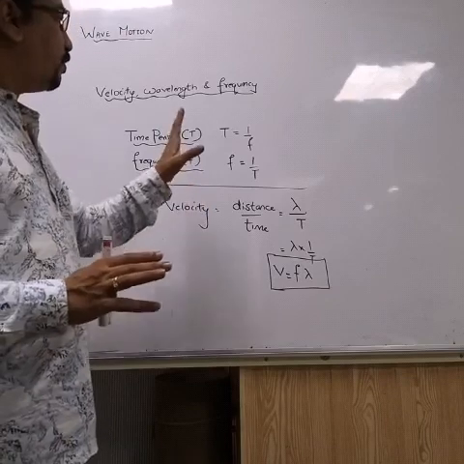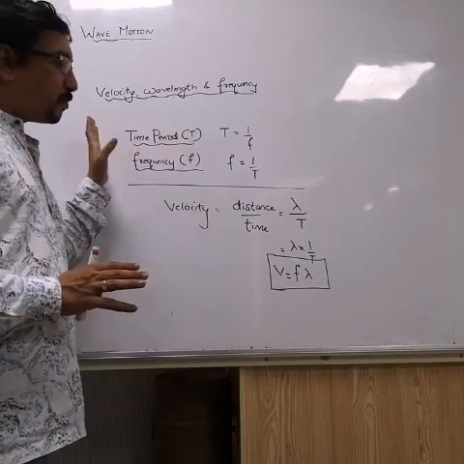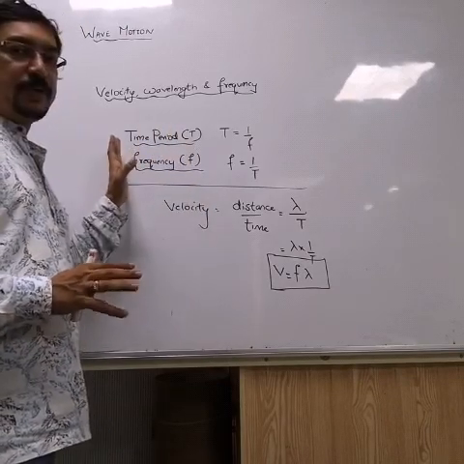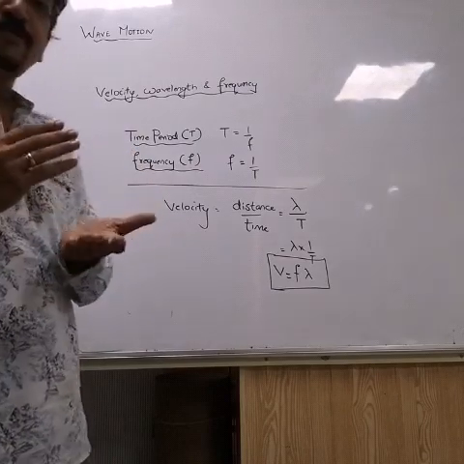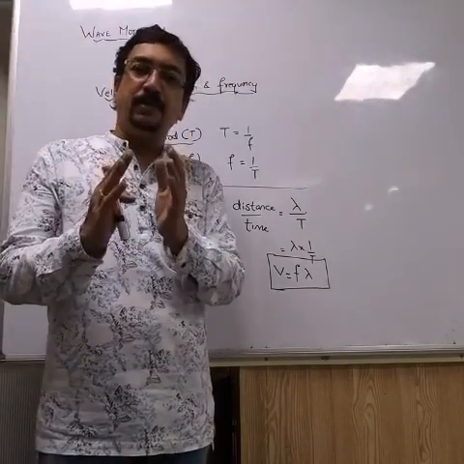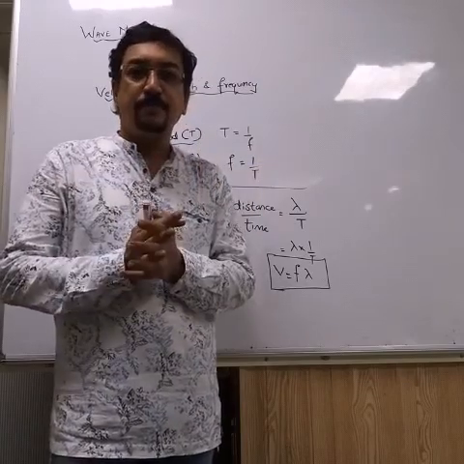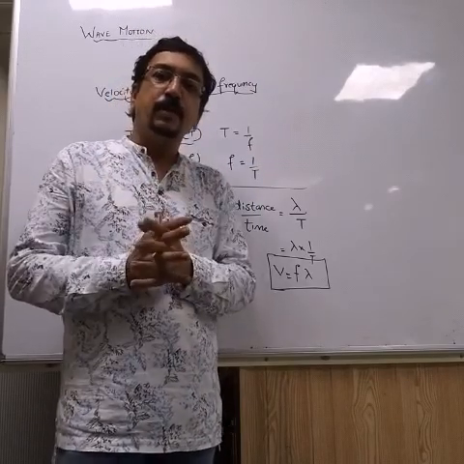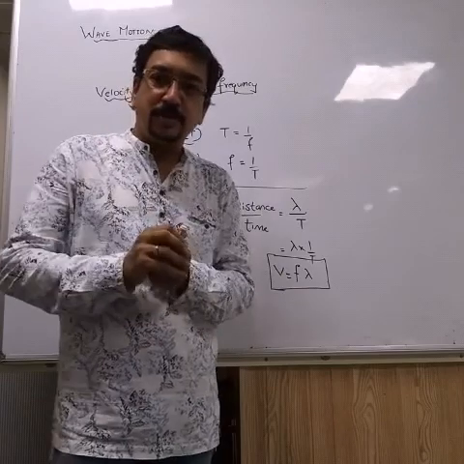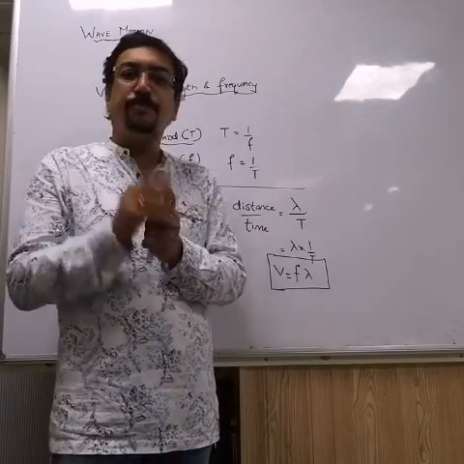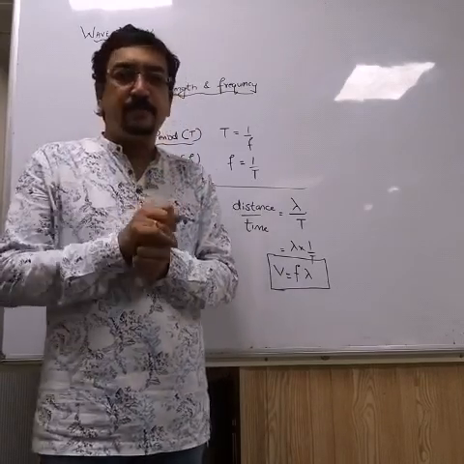In wave motion, there are certain formulas which are important. You should never forget them in your life. Like I always tell, when you talk about Newton's laws, you should always remember the formula for force, F equal to ma.